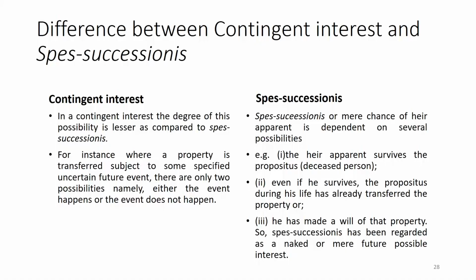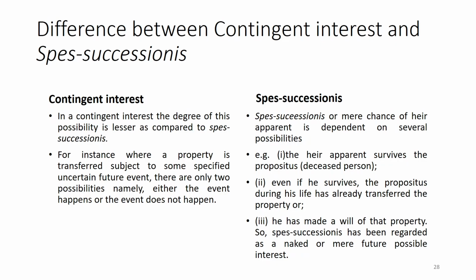In the case of contingent interest, the degree of possibility is lesser as compared to spes successionis, whereas spes successionis, or a mere chance of being heir apparent, is dependent on several possibilities. For example, the heir apparent must survive the propositus, even if he survives the propositus, during his lifetime the propositus may already transfer the property, or he may have made a will of that property. So spes successionis is regarded as a naked or mere future possible interest.